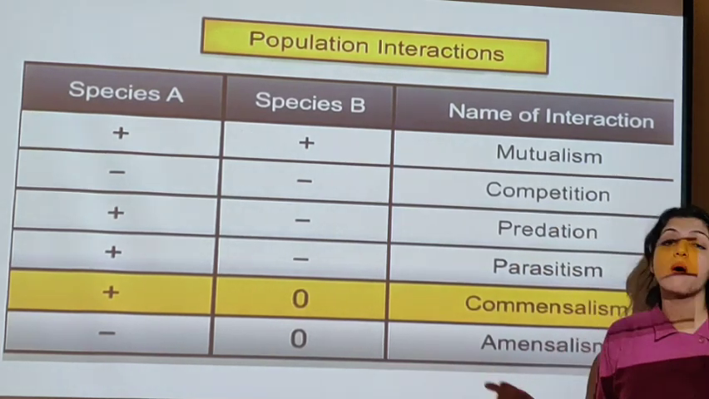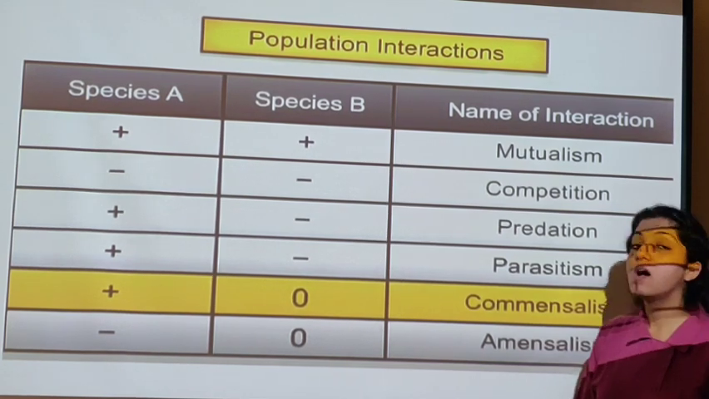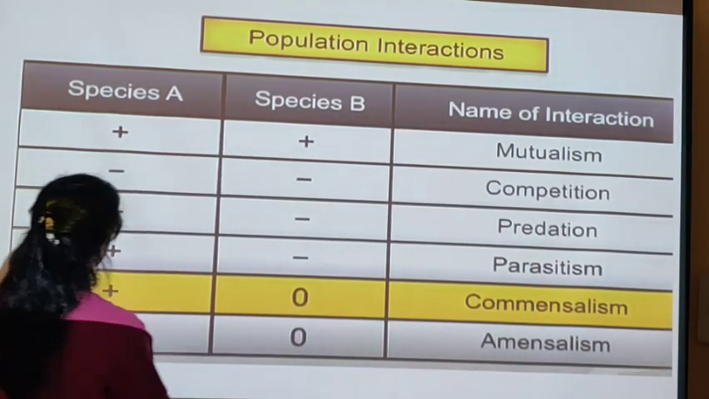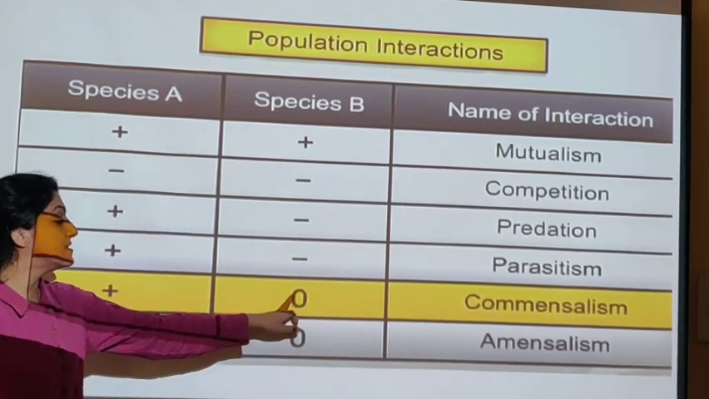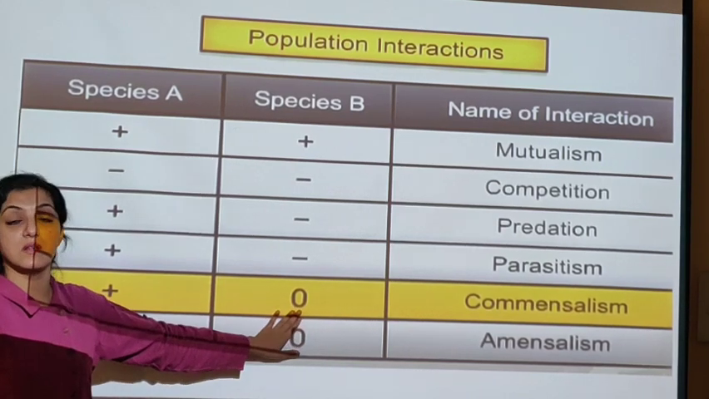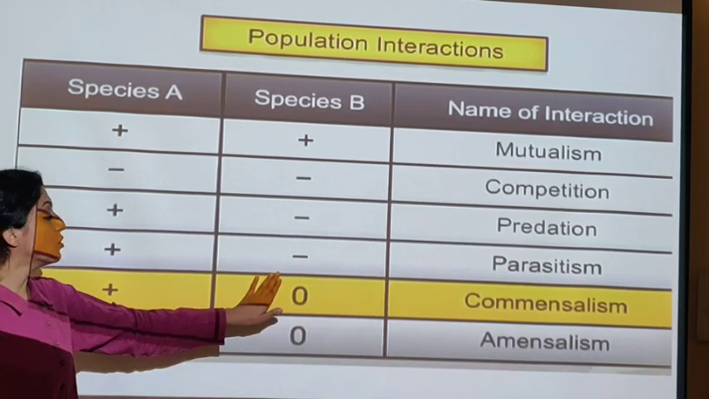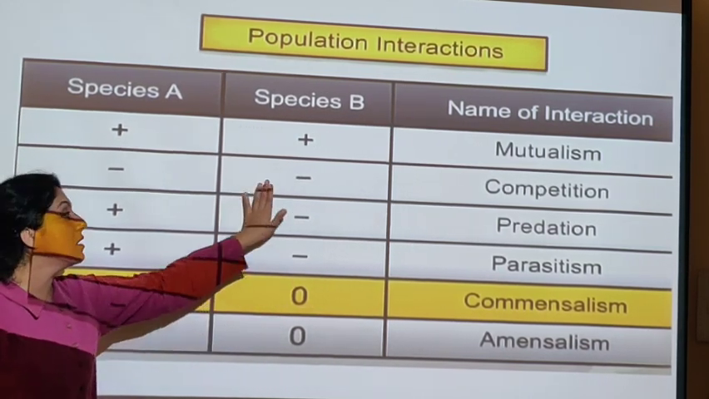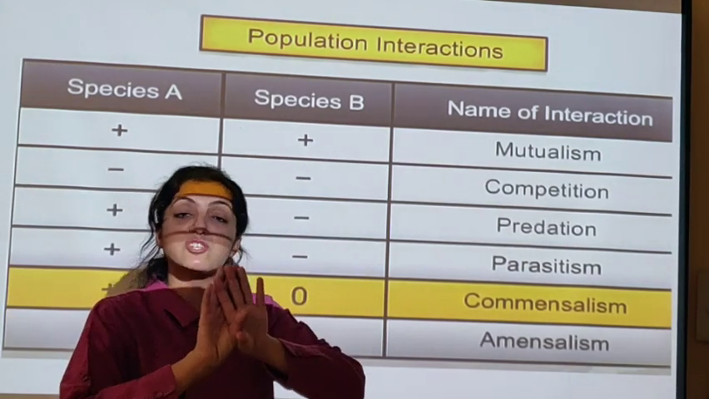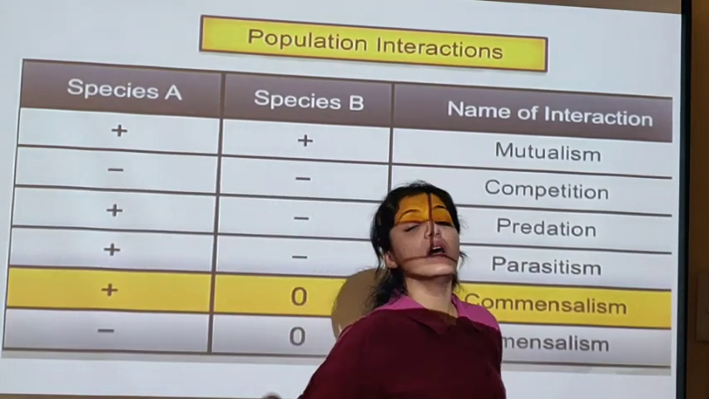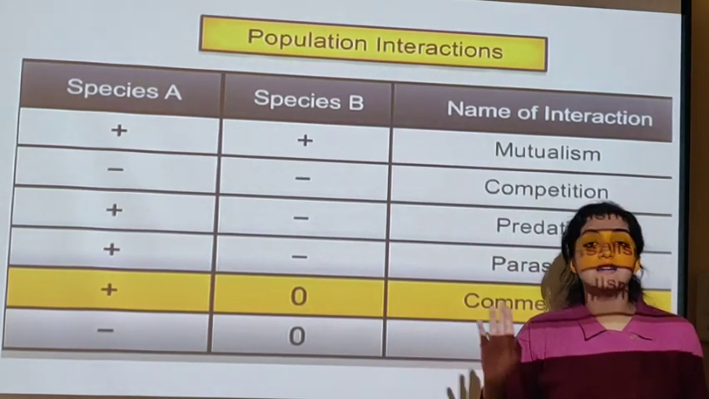We will come to the next population interaction, that is commensalism. Now here, one species is benefited. You can see this plus sign, whereas the other species is zero. Zero means neutral. It is neither benefited nor harmed. So neither a plus sign nor a negative sign. It is zero. Means two species living with each other, one is going to get benefited and the other is going to remain neutral. It's not going to get benefited from that interaction.